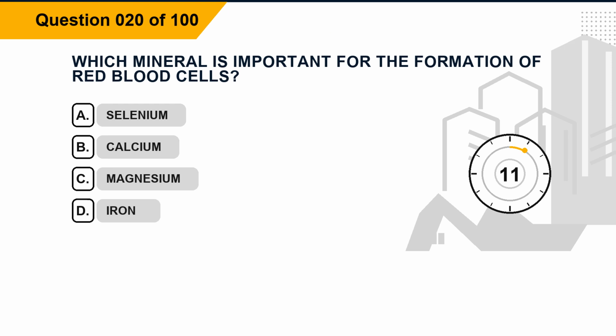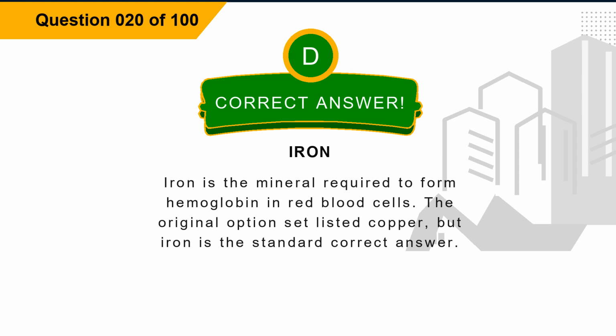Question 20. Which mineral is important for the formation of red blood cells? Option A, selenium. Option B, calcium. Option C, magnesium. Option D, iron. The correct answer is option D, iron. Explanation: iron is the mineral required to form hemoglobin in red blood cells. The original option set listed copper, but iron is the standard correct answer.